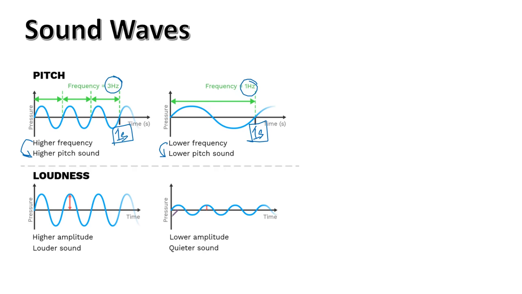Let's look at the second section about loudness. For loudness, you have to consider the amplitude, and amplitude is always considered from the equilibrium position. So here the black line is the equilibrium position, right? So this is the maximum displacement from the equilibrium position, and this is my amplitude. Now if you compare the two sound waves, this has a higher amplitude, and the higher the amplitude, the greater the loudness. But this one has a lower amplitude, meaning it's a quieter sound.